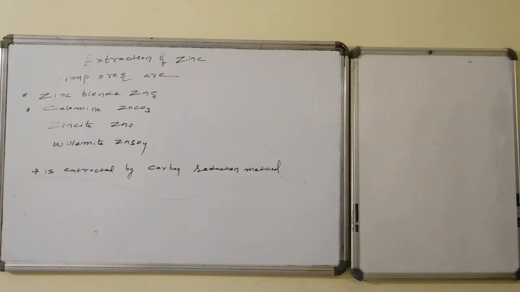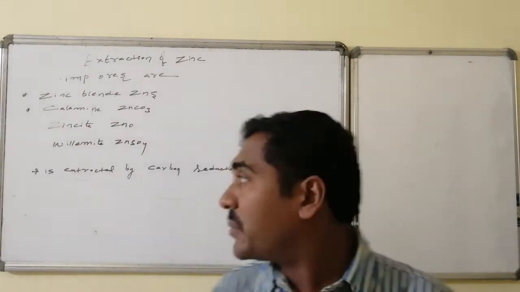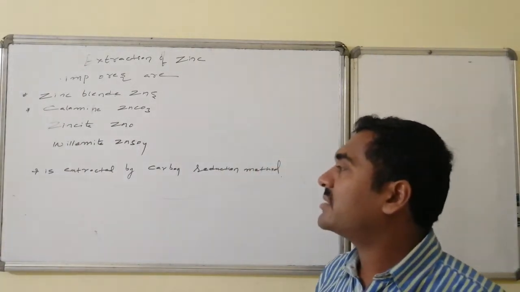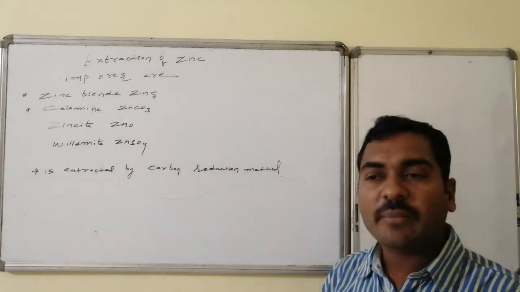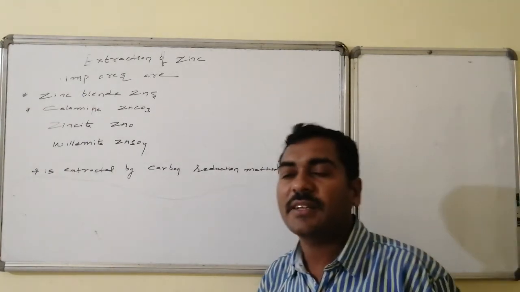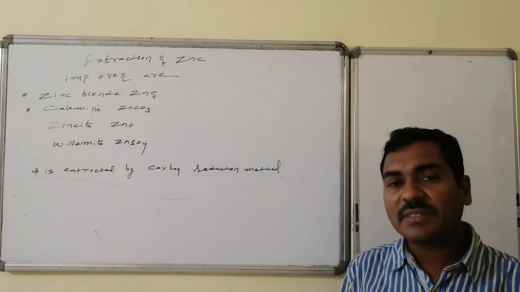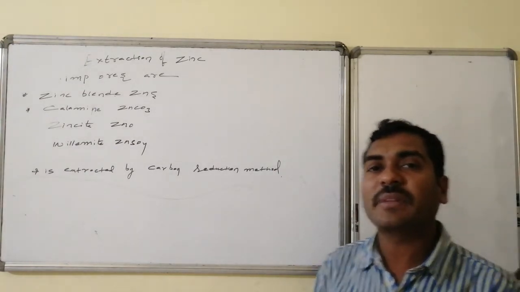Zinc: the important ores of zinc are zinc blende ZnS, calamine zinc carbonate, followed by others like zincite ZnO, and willemite; and it is extracted by the carbon reduction method. The technique used for the extraction of zinc from the ores is the carbon reduction method.